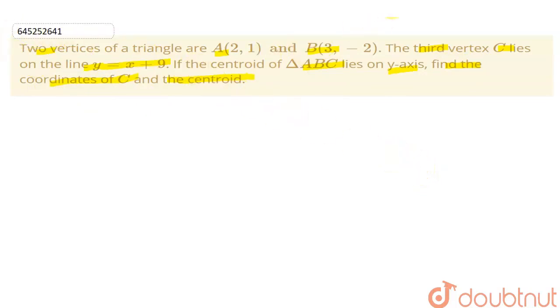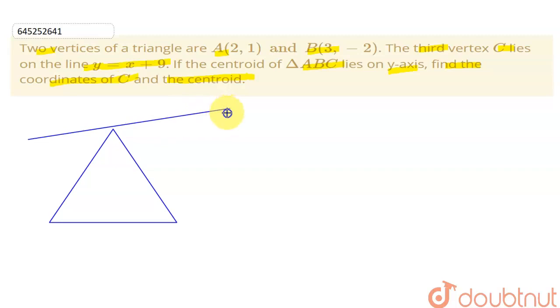Let me first construct a triangle. Now let me draw a line passing through one vertex. Now let me write what is given in the question. The vertex A is given as (2, 1), and the second vertex B is given as (3, -2). Let's say this is my third vertex C, and let's say there is a centroid here.